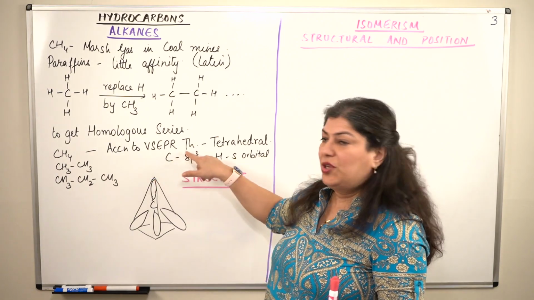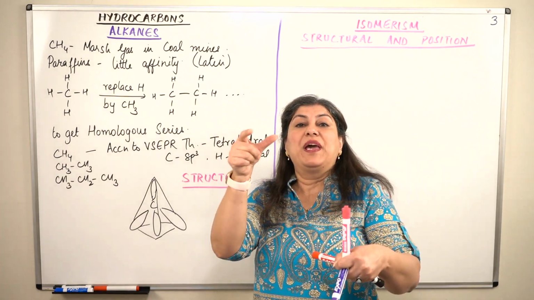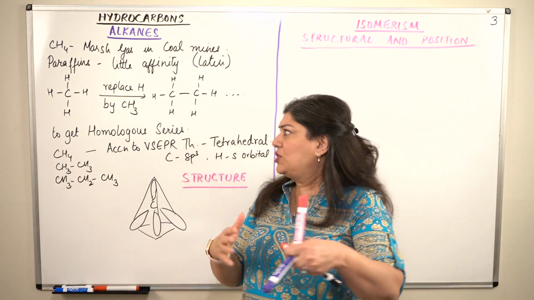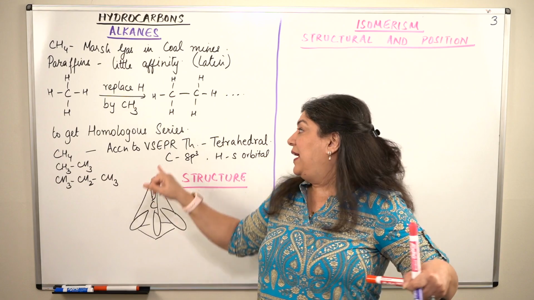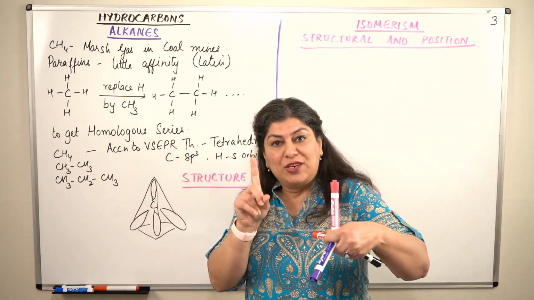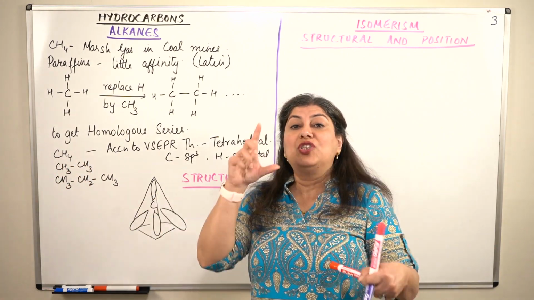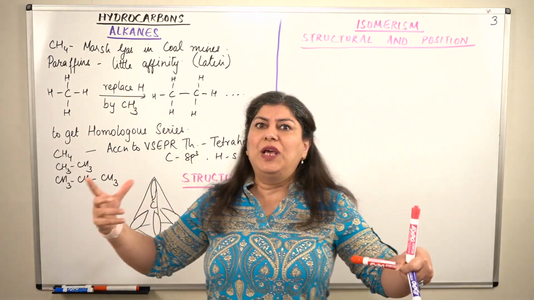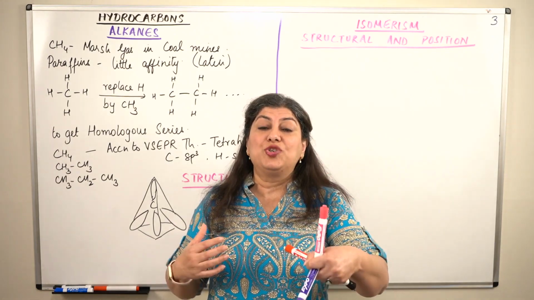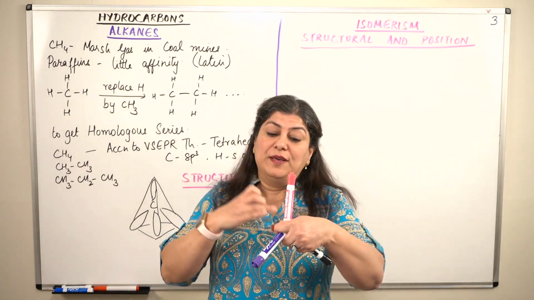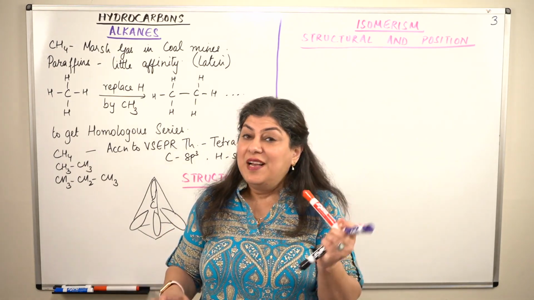So according to the VSEPR theory, that is valence shell electron pair repulsion theory, each bond is a pair of electrons, or even if it was a lone pair of electrons; in this case they are all proper bonds. Each pair of electrons repels each other. Each bond is an electron pair. It repels the other electron pairs equally. And since they are all C-H bonds, the energy of every bond is the same. So they repel the other bonds with the same energy. So the best, most stable arrangement will be if all of them occupy the same distance from the other bonds. And that is possible in the tetrahedral arrangement.